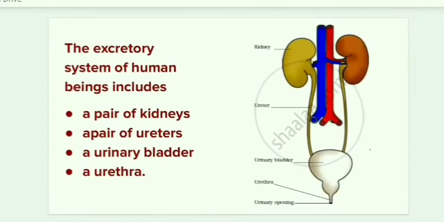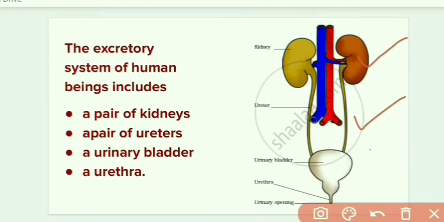Our excretory system includes four parts: a pair of kidneys, a pair of ureters, a urinary bladder, and a urethra. So what are the main components of the excretory system? Kidneys and ureters, then the urinary bladder, and through the urethra urine passes out.